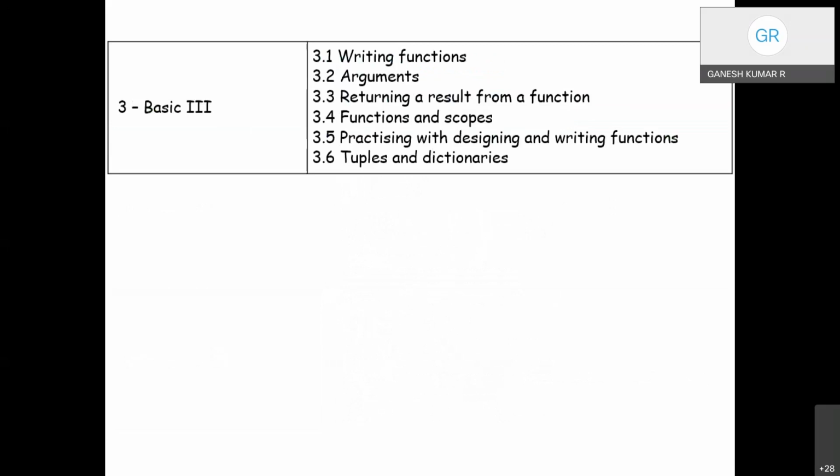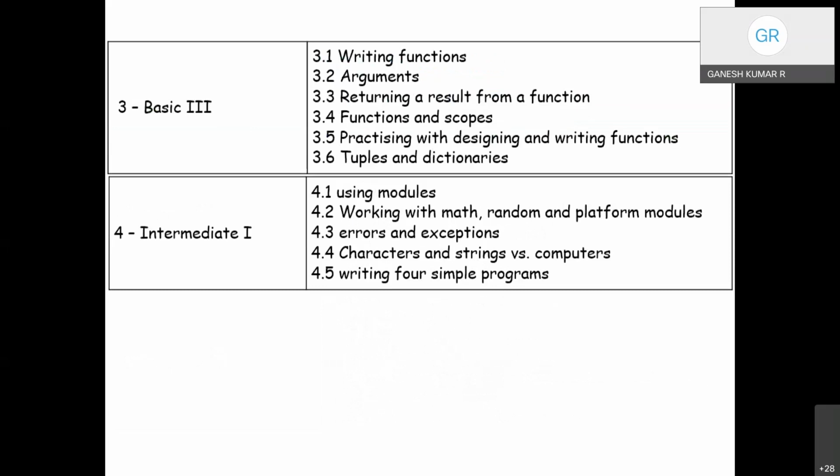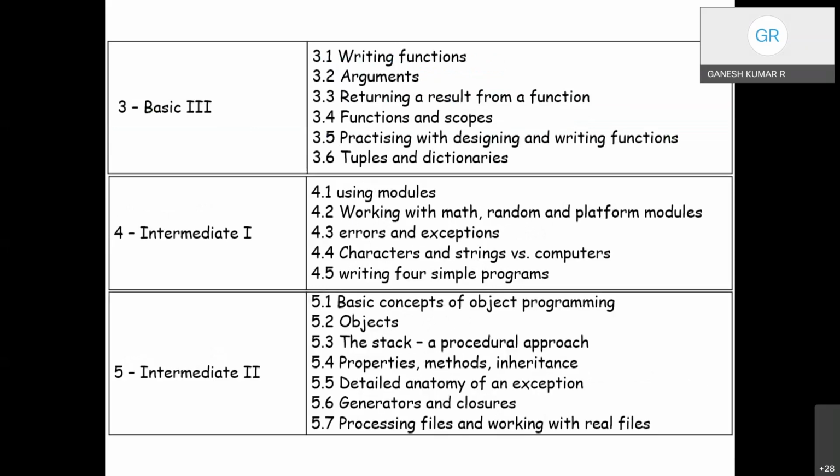Unit 3, we have the introduction to functions, arguments, returning the results, writing functions, tuples, and dictionaries. Units 4 and 5 are the intermediate part, where modules are introduced: working with modules, characters, strings, and writing programs and applications using modules. The intermediate part also has a brief on advanced concepts like object-oriented programming, the procedural approach, exceptions, properties, methods, inheritance, and working with files.